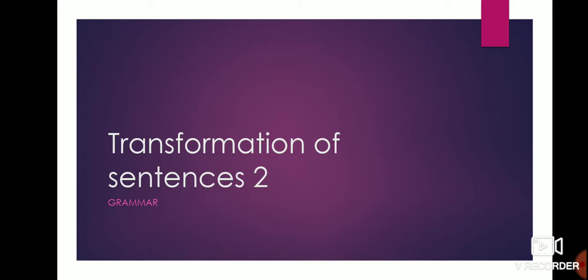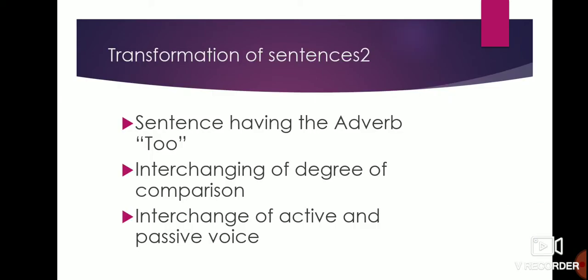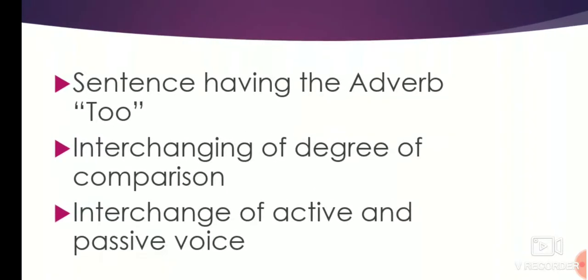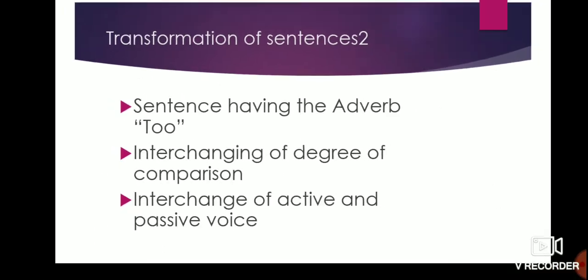Like in the previous video, I told you about transformation of sentences. That was part 1. Now we are going on with part 2. In part 2 there are three things: sentences having the adverb too, interchanging of degree of comparison, and interchange of active and passive voice. These three sets I am going to teach you today. Only synthesis will be left, that is simple, compound and complex. That part I will tell you in the next video.